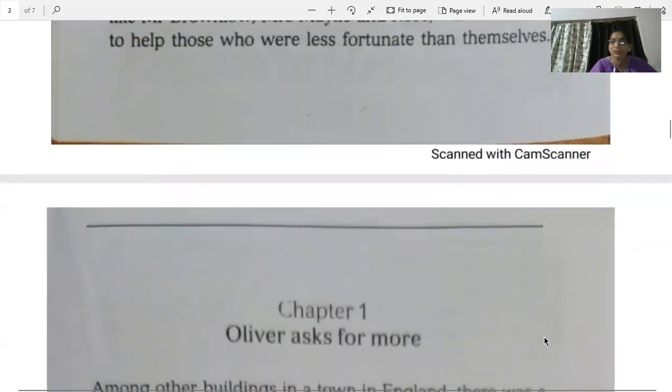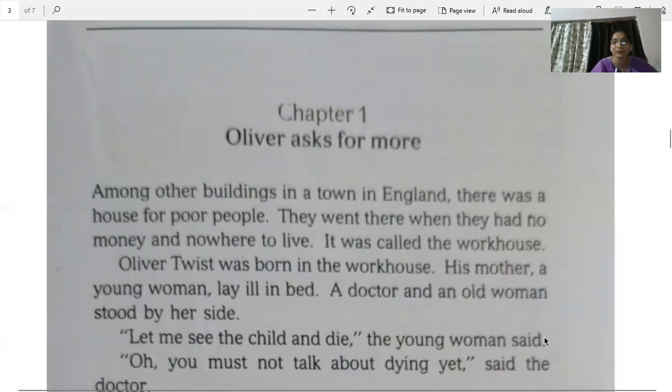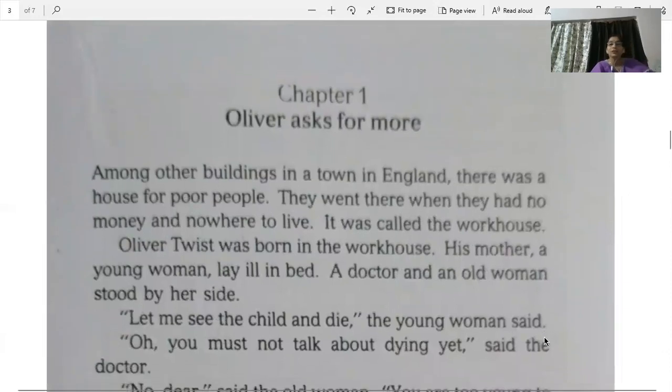Okay, let's move on. So this is just the beginning. Now the chapter begins here. This is chapter 1, Oliver asks for more. Let's read. Among other buildings in the town in England, there was a house for poor people. Now, you know what house? Poor people's workhouse. They went there when they had no money and nowhere to live. It was called the workhouse. So there was a building in England where poor people used to come when they didn't have any place to live and no money to feed themselves.